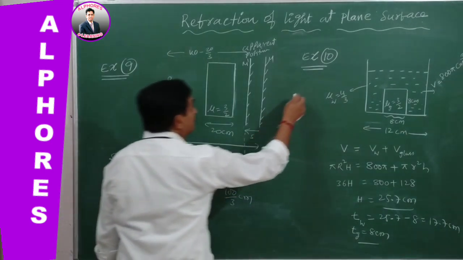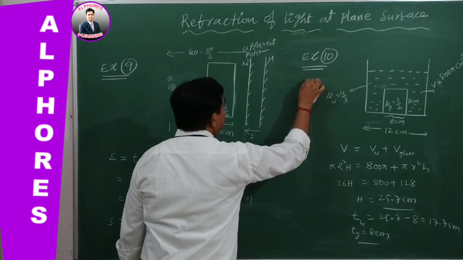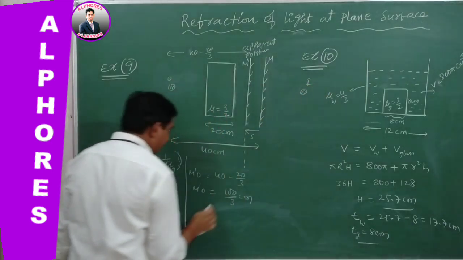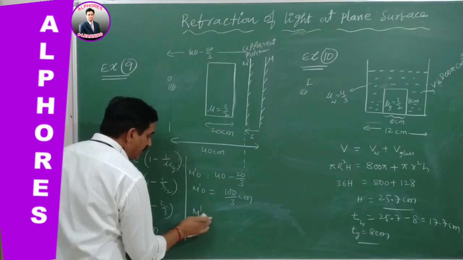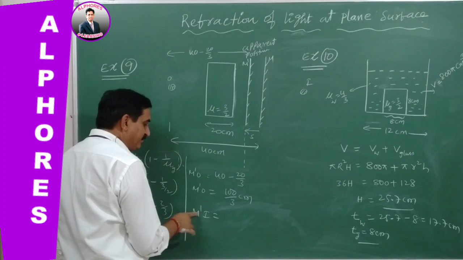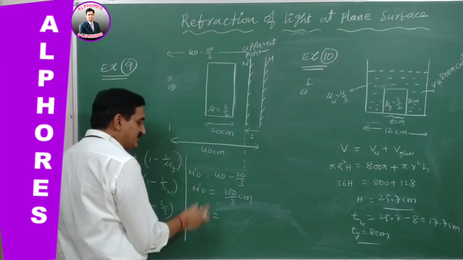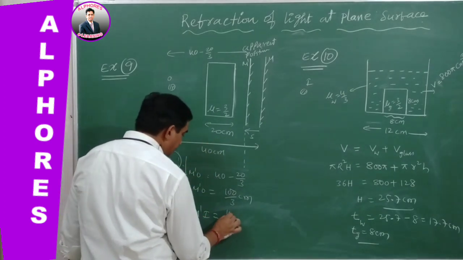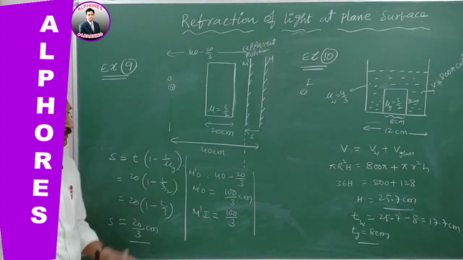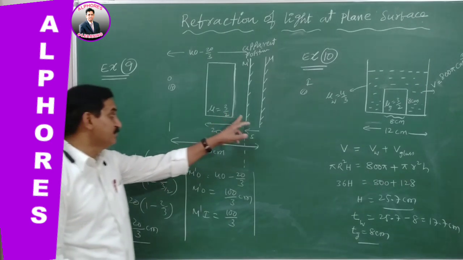Distance of the image, definitely the image is formed. This image from M dash, the apparent position of the mirror, M dash I is equal to how much? M dash O is equal to M dash I. Distance of the object equals distance of the image according to the condition. That is also 100 by 3.